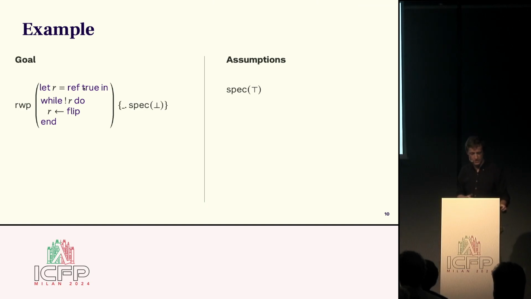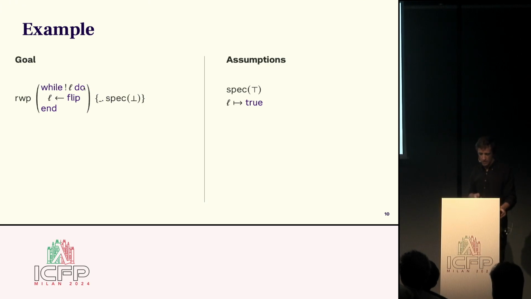All right, so the first step is the reference allocation. So we're going to apply the WP alloc rule. And we get ownership of the points-to connective, initialized to true. Next up, we have the while loop. Something recursive is happening, so we're going to apply the loop induction rule here.